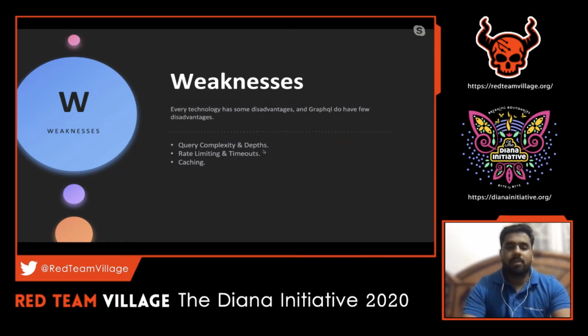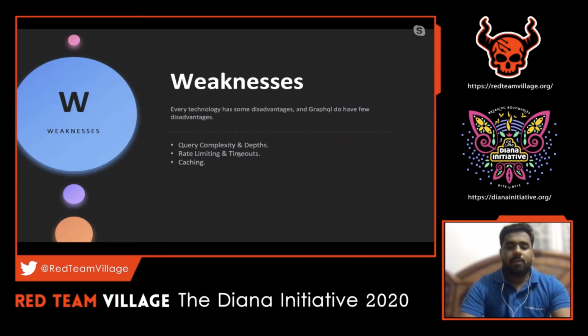We have seen that in REST API there are multiple API calls we have to create to perform a certain operation. But with GraphQL, it is just a single query which performs multiple operations, right? So a particular user can craft a complex query in a larger application. In such cases, query complexity plays a major role. That is one important thing to note with respect to the weaknesses, because sometimes it tends to be a weakness rather than an advantage. We'll see that in the demo part.